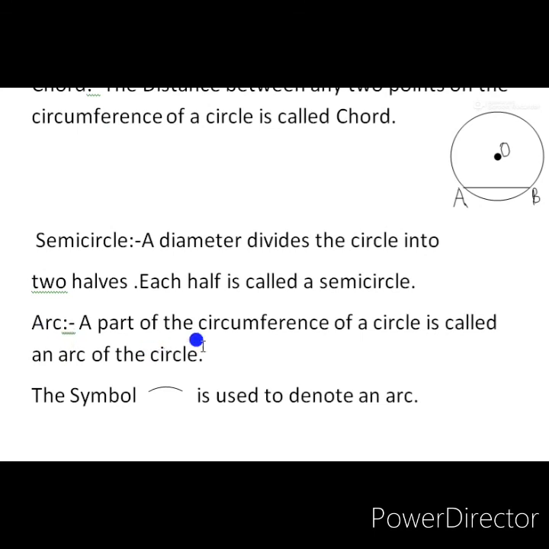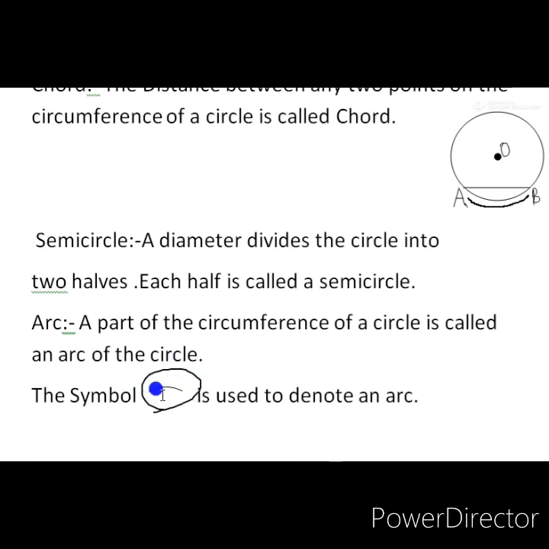A part of the circumference of a circle is called an arc of the circle. So suppose you take, in this picture we can see an arc. Here I have taken the chord from point A to B. This we can say is the arc, a part of the circumference. A small portion of the circumference of the circle is called the arc. We write the arc using this symbol. This is the symbol for arc.